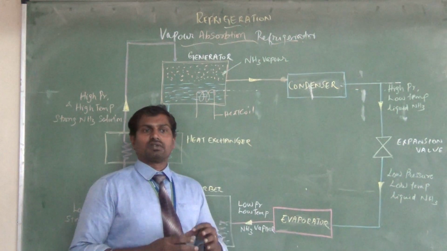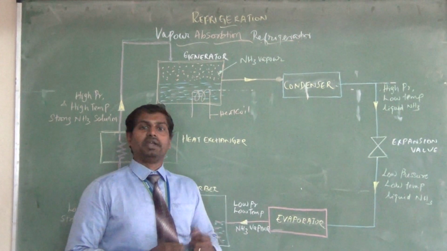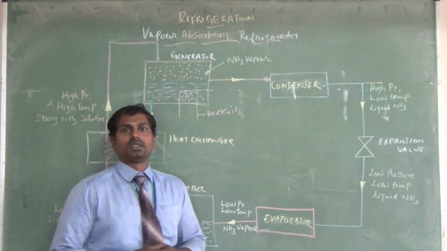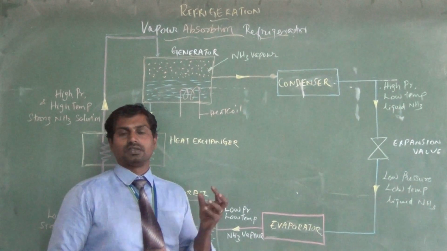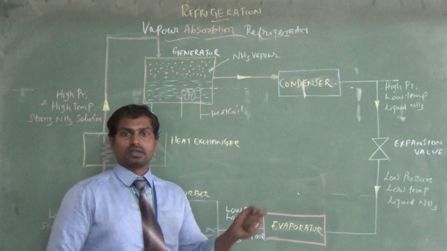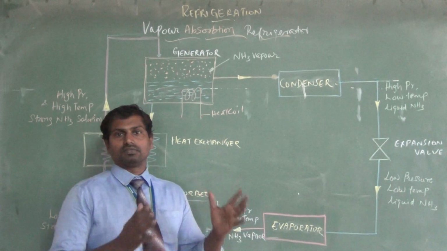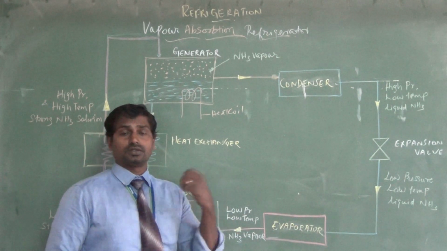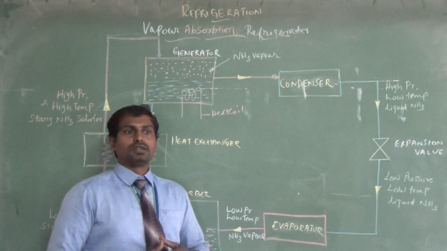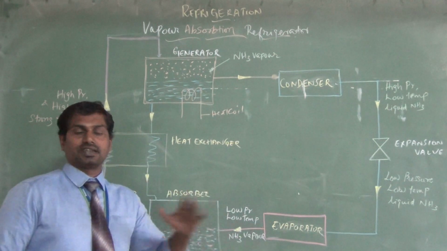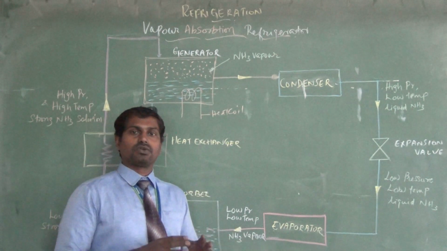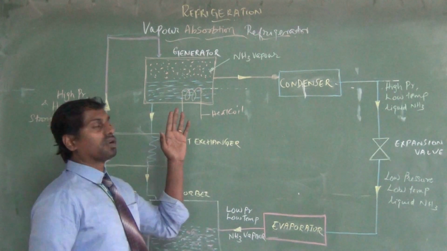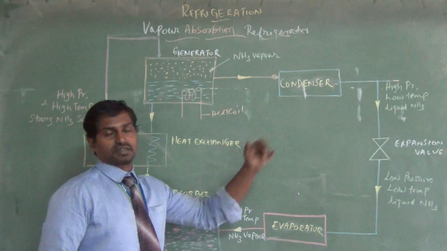Refrigerant is a medium, in liquid or fluid form, which can remove the heat from the particular space to be cooled and sends the heat to the atmosphere. A refrigerator is a device used for the process of refrigeration. Here we are going to see about the vapor absorption refrigerator.